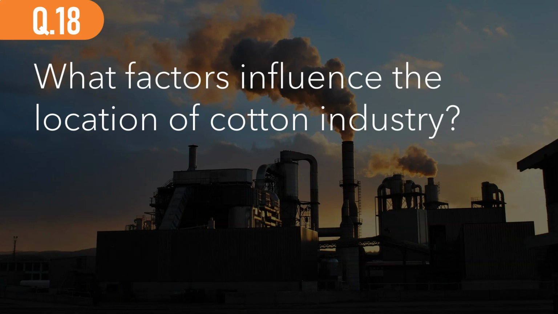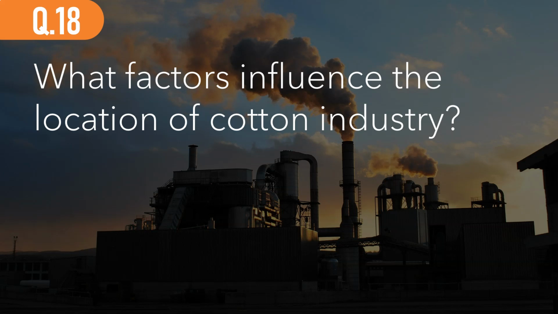Question number 18. What factors influence the location of the cotton industry? So the cotton industry is primarily influenced by, historically speaking, proximity to a port, which is why Mumbai was flourishing as a cotton textile industry.